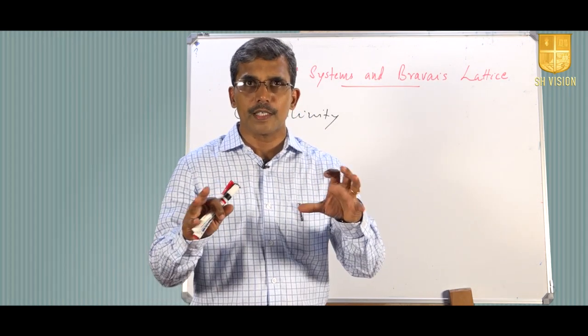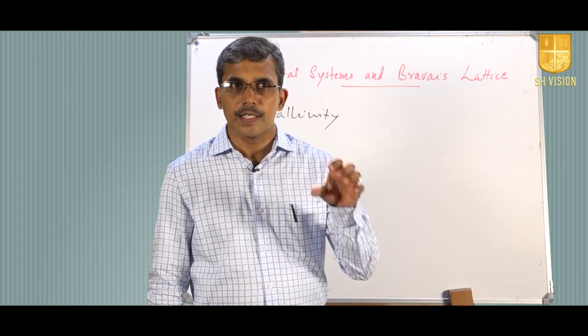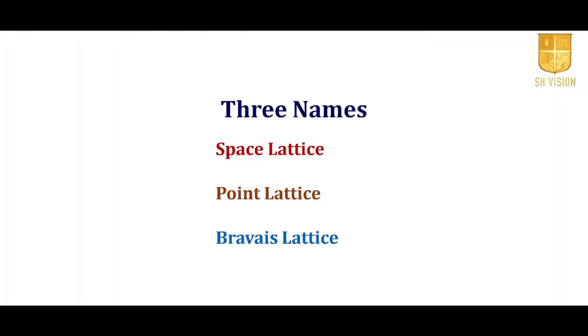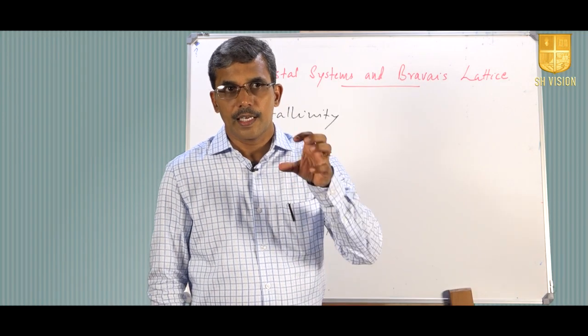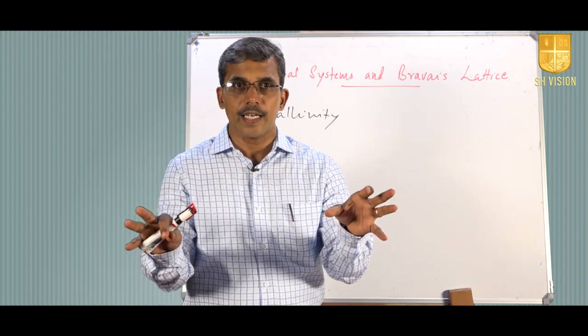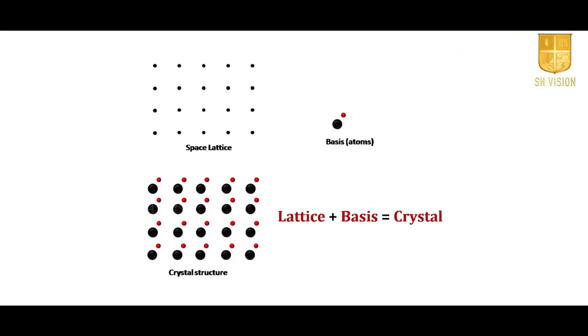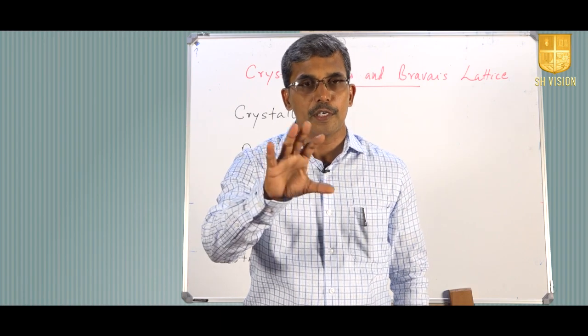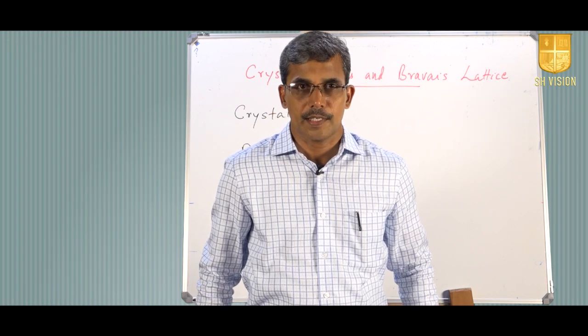So in order to express this crystallinity within the system, one important concept which we had seen is space lattice. That is, the crystal we can consider as a three-dimensional space within which there is regular arrangement of imaginary points into which we have attached bases, and that regular periodic arrangement of imaginary points, we call it point lattice or space lattice.